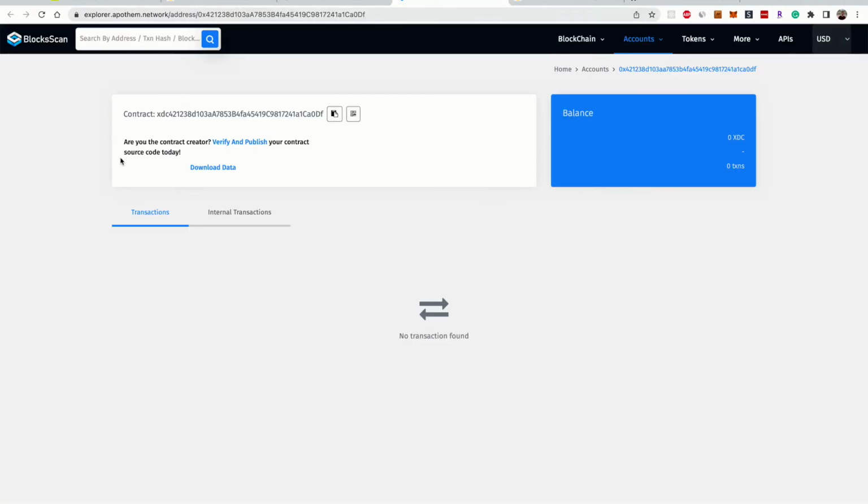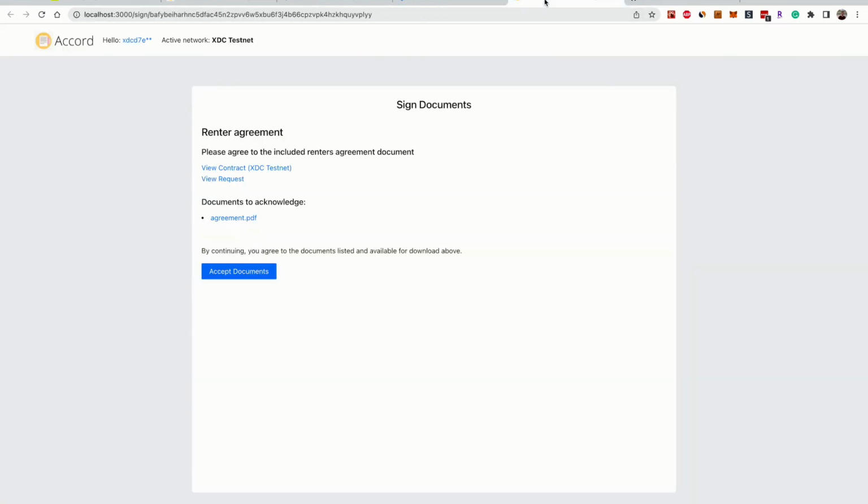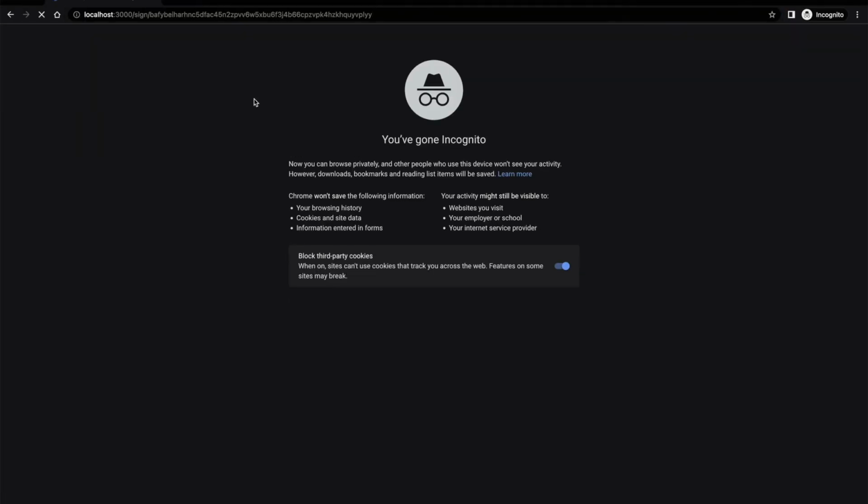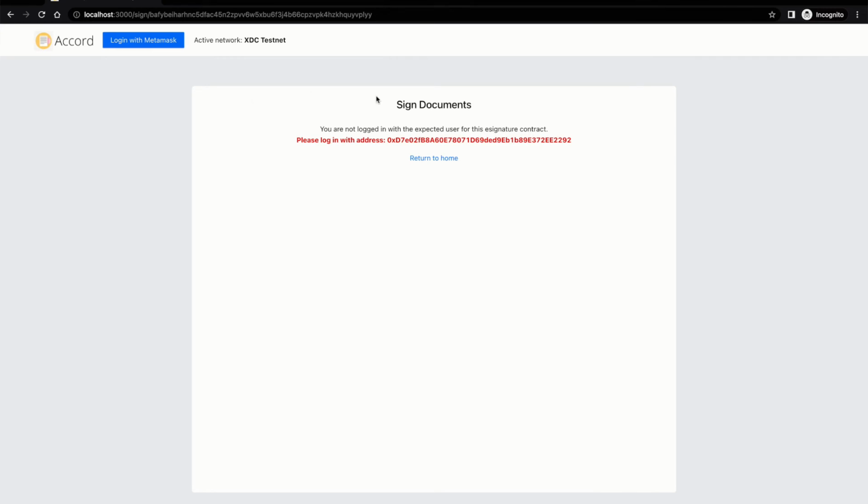The second is the contract on the XDC network, which represents the particular request. And lastly, the signature collection URL, which would be shared with the signer. If the user is not authorized and I try to open that same URL, I won't be able to access the data, and instead I'll be presented with this error message.